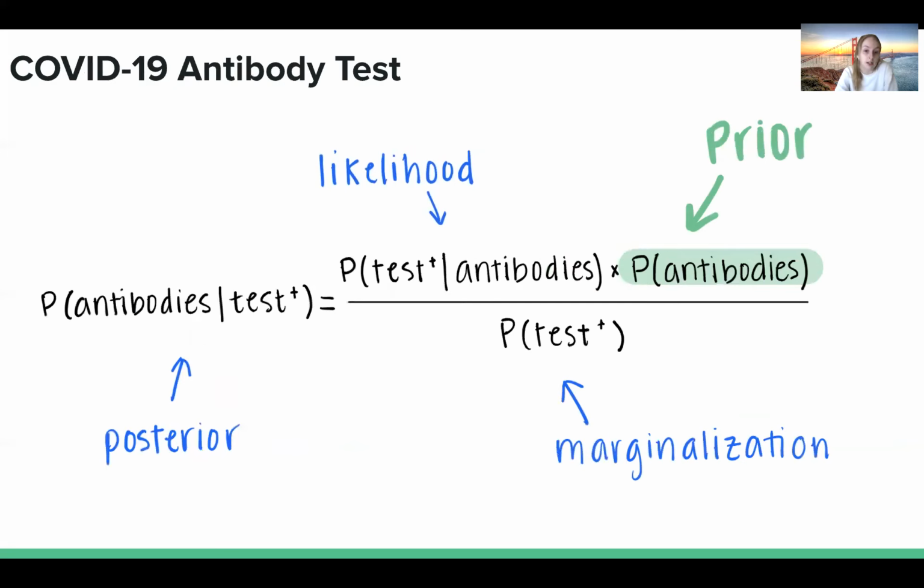So with the antibody test, one of the main things that epidemiologists need to know is the probability that a positive test truly means that someone actually has antibodies, because this is important for contact tracing and for things like setting up plasma donation. So let's use that, the true positive rate, as our posterior. This is calculated by the probability of a positive test given the presence of antibodies times the probability that the individual taking the test has antibodies divided by the total probability of getting back a positive test.